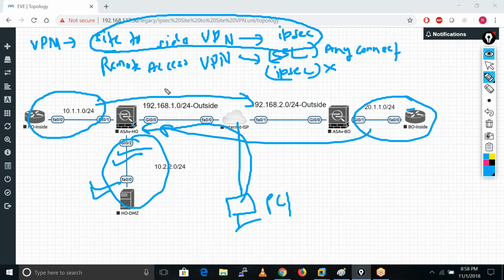Because for this SSL VPN we need a license and all, and I am not having any license in my system, in my firewalls. Okay, so I will complete this lab. So now we have two kinds of VPN: IPsec site to site VPN and IPsec remote access VPN and SSL VPN or AnyConnect.